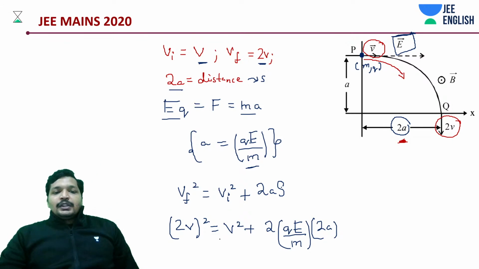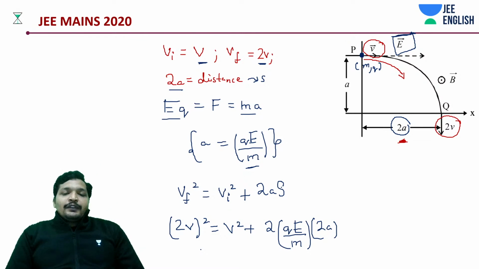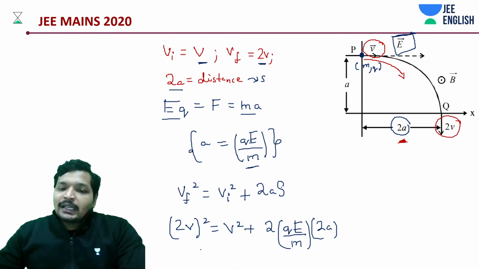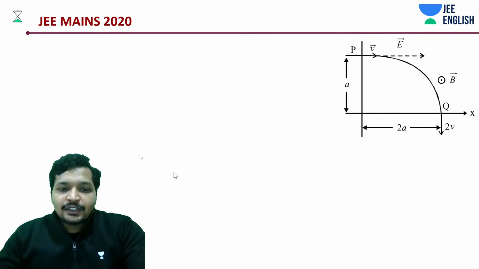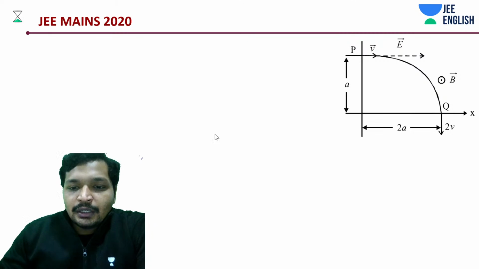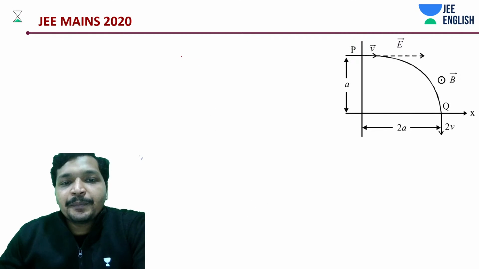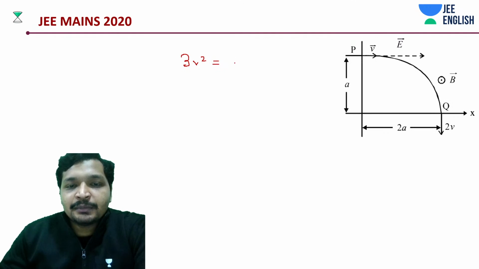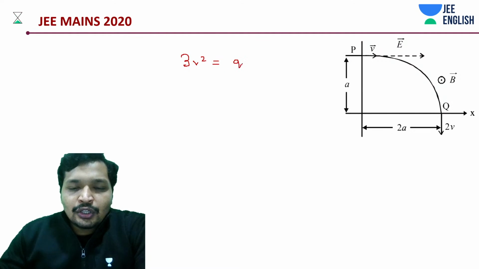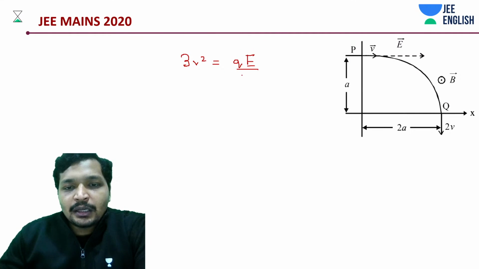Okay, let's solve this equation. What would we get? (2v) square, 4v square minus v square, so we'll be getting something like 3v square. Let's write it down quickly. We'll be getting something like 3v square is equal to, how much do we have? We have something like qE by m into 4a.